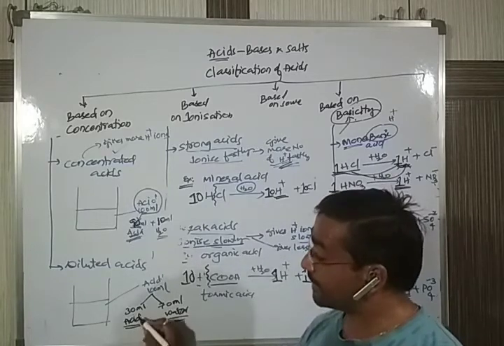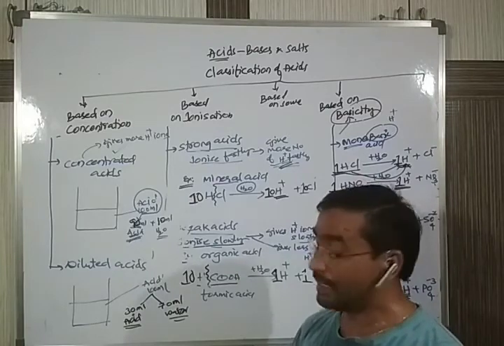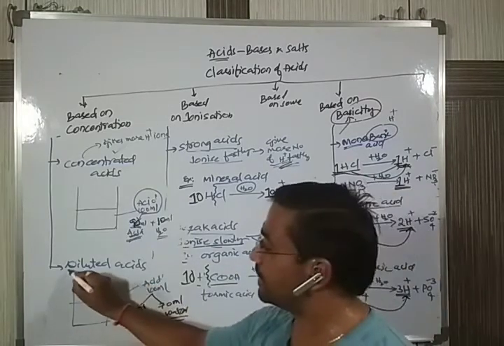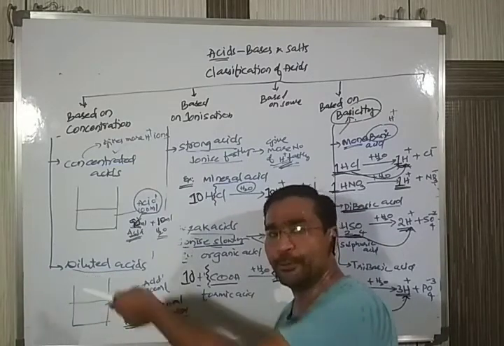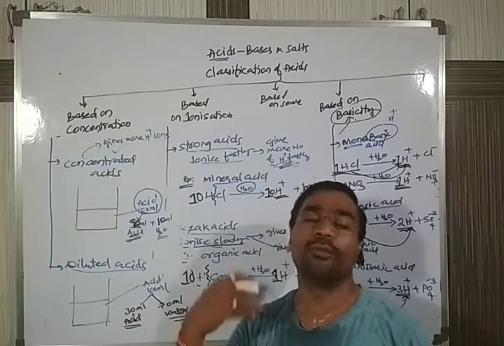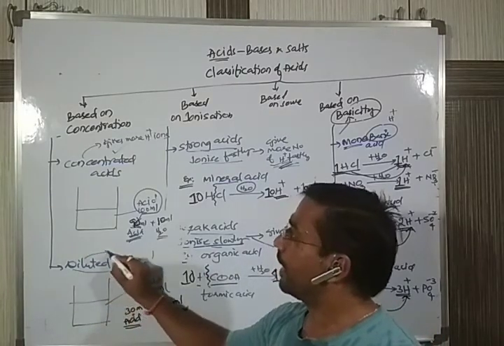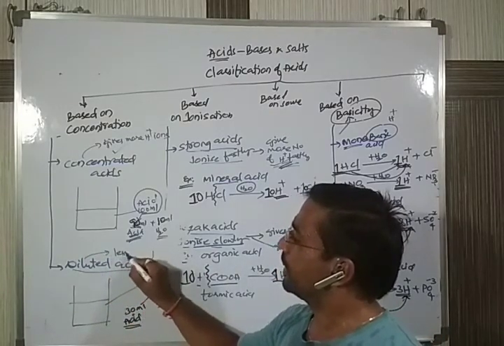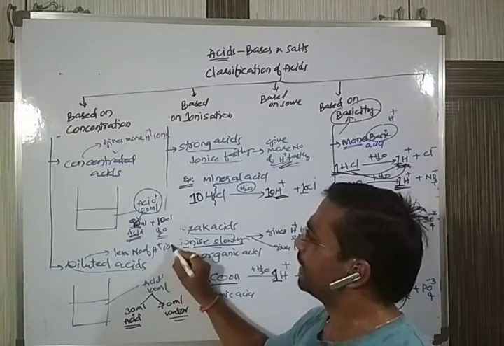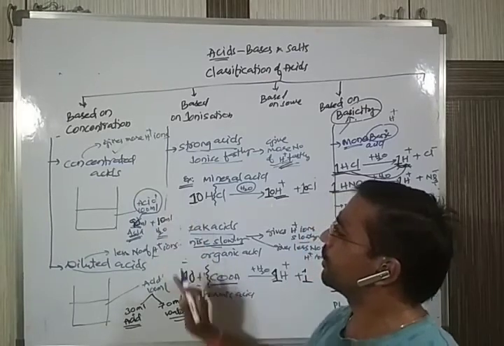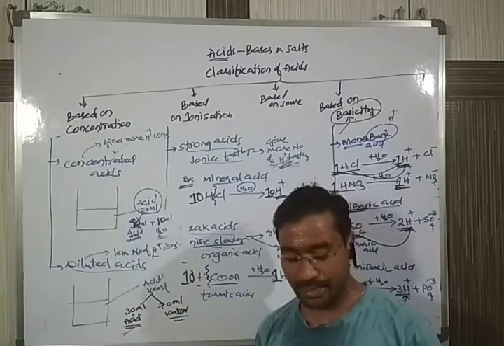So acid quantity is less, water quantity is more. In this situation, such acids are called dilute. The term itself says dilute, meaning it contains more water and less acid. These are acids which give a less number of H plus ions. Why? Because they contain less acid.